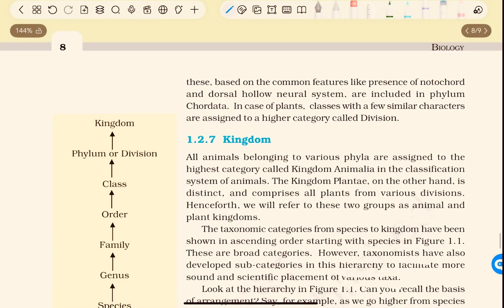These are based on common features like presence of notochord and dorsal hollow neural system, and are included in phylum Chordata. In case of plants, classes with a few similar characters are assigned to a higher category called division.